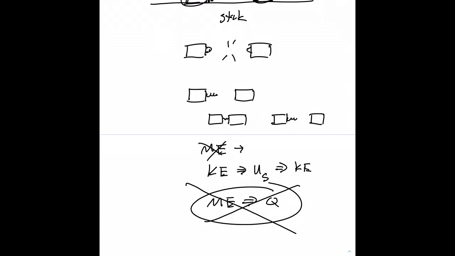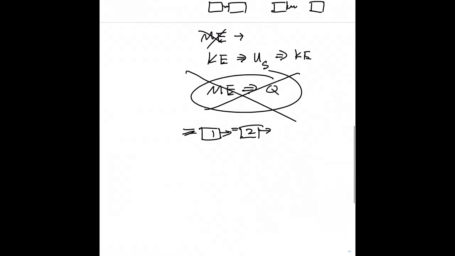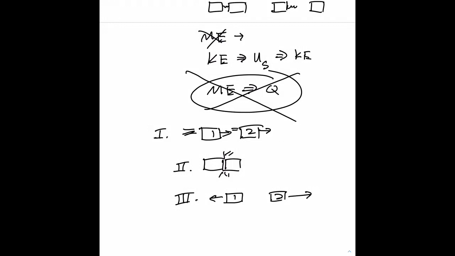But there are some cases where objects collide. There's not a spring, and maybe they're initially moving at two different speeds. Object one overtakes object number two. And then for a moment, they're in contact and they collide. And then ultimately, object one maybe bounces back in this direction, and object number two travels at a different final velocity in this direction.